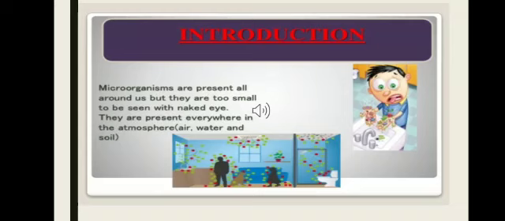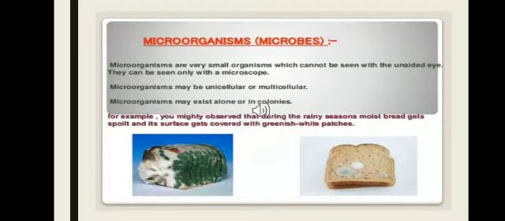Here they are. So these microorganisms, they cannot be seen by naked eye. So they demand a powerful microscope to see them. Now, these microorganisms can be useful to us and they can be harmful to us. They can live in colonies or they can live single. To resist in the harsh climatic conditions, they develop a cyst around them. So let's talk more about the microorganisms.